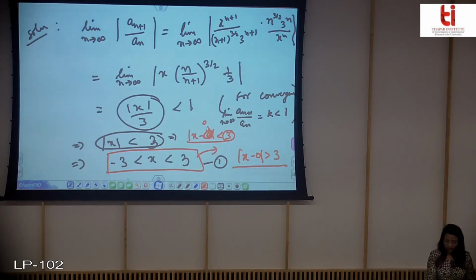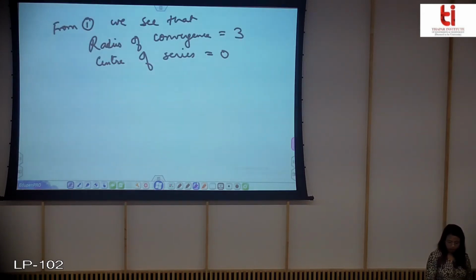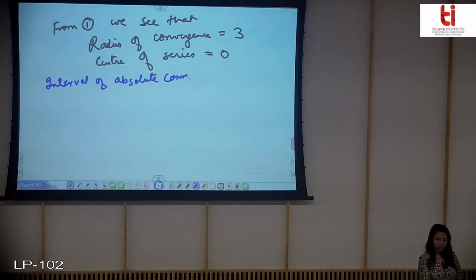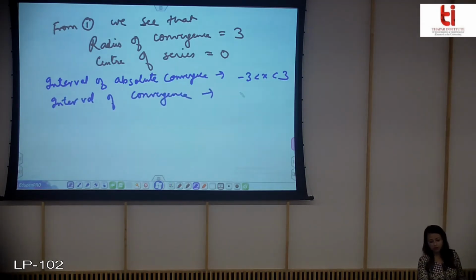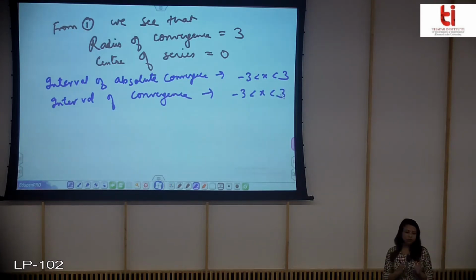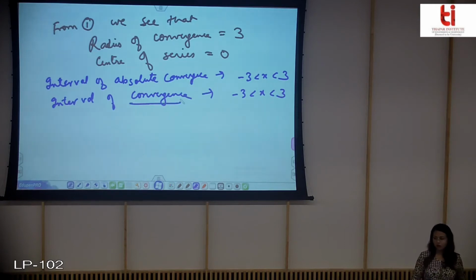So till now whatever I have done, I can write that the interval of absolute convergence is this, and obviously if this is the interval of absolute convergence, the original series will also converge. So this is our interval of convergence also.